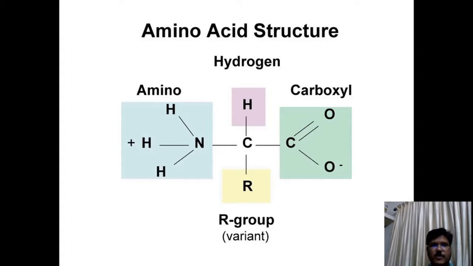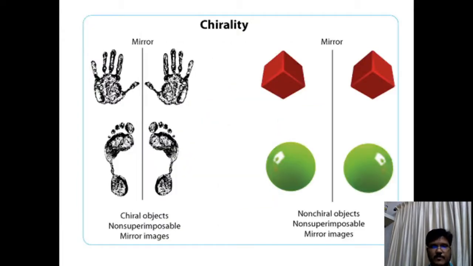This is the structure of amino acids. You can see the carboxyl group, amino group, and hydrogen. You can represent it as COO minus and NH3 plus, or as COOH and NH2. In both ways you can write it. This is chirality. You can see the mirror images.